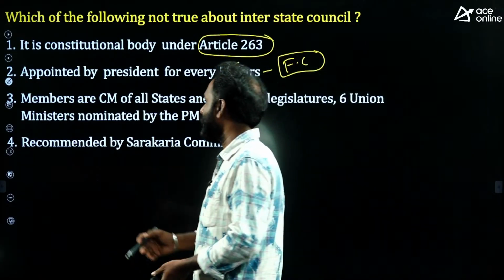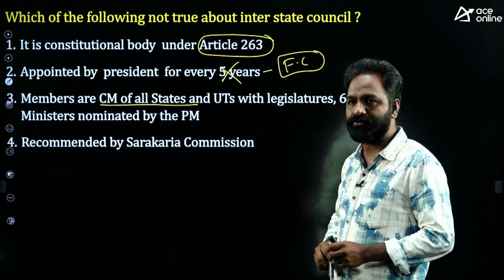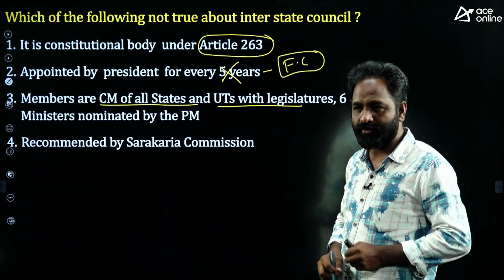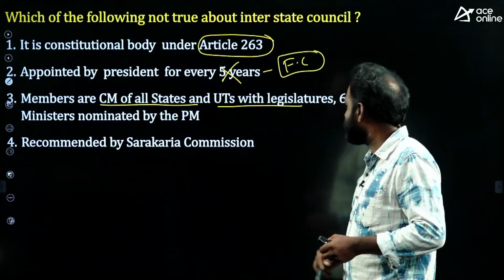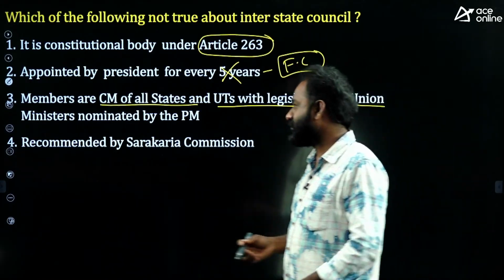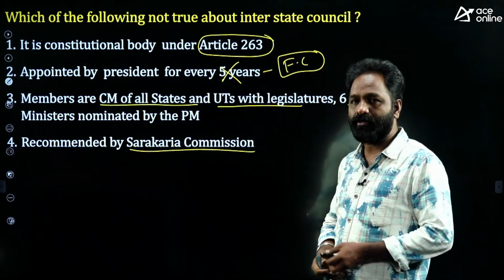That is wrong. Which commission is appointed by the President of India every 5 years? The Finance Commission. That is the wrong statement. The members are Chief Ministers of all states, Chief Ministers of UTs with a legislature, Administrators of UTs, and 6 Union Ministers nominated by the Prime Minister. Yes, it is also recommended by the Sarkaria Commission.